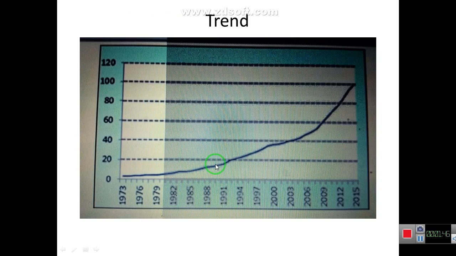Next is trend. We can define the trend as an upward or downward movement in the time series. Trend is a sustained upward or downward movement in time series data over the long run, as shown in the diagram. And we also know that trends are always non-stationary.